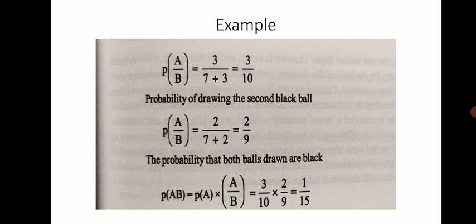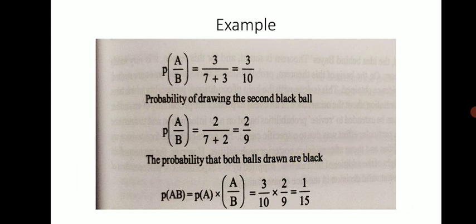And for the probability of drawing a second black ball, if you pick one ball, only 9 will remain. So out of 9, only 2 are black. So it is 2 out of 9, and by putting these values in the formula we can calculate the probability that both balls drawn are black. In this way we can calculate similar problems.